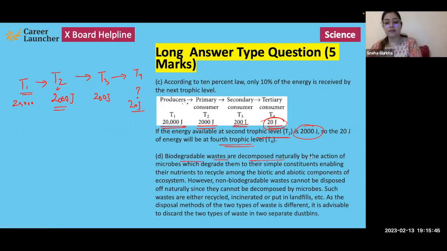Biodegradable wastes are decomposed naturally by the action of microbes, which degrade them to their simple constituents, enabling their nutrients to recycle among the biotic and abiotic components of the ecosystem. However, non-biodegradable waste cannot be disposed of naturally since they cannot be decomposed by microbes. Such wastes are either recycled, incinerated, or put in landfills. As the disposal method of two types of waste is different, it is advisable to discard the two types of waste in two separate dustbins. All right.